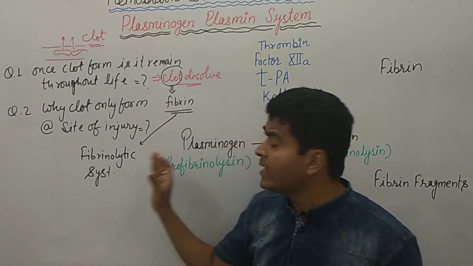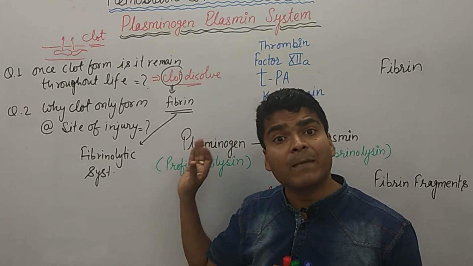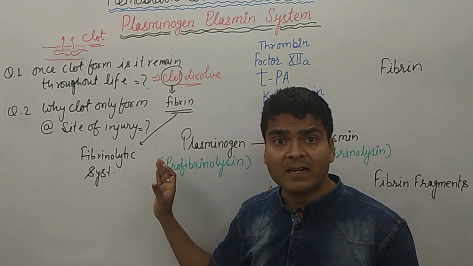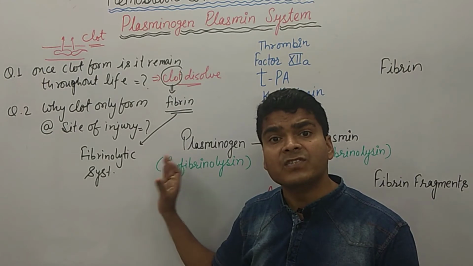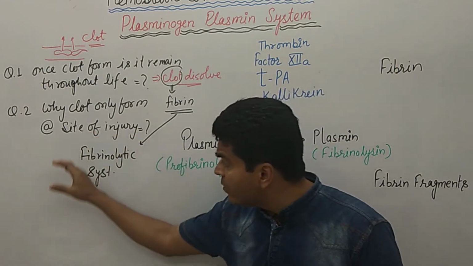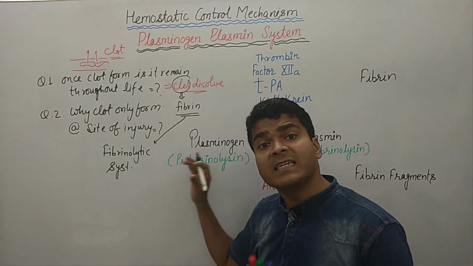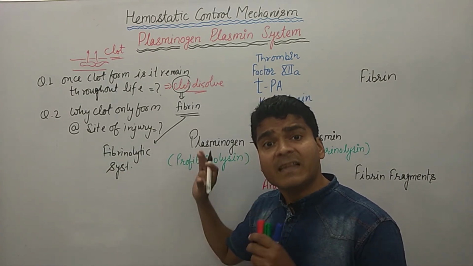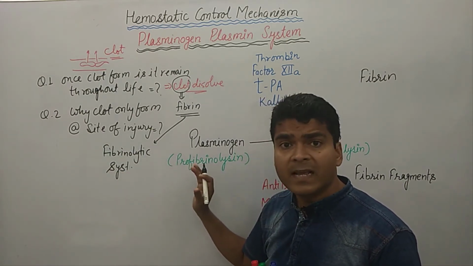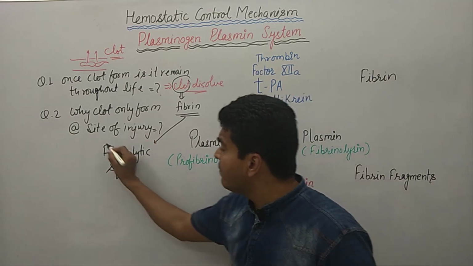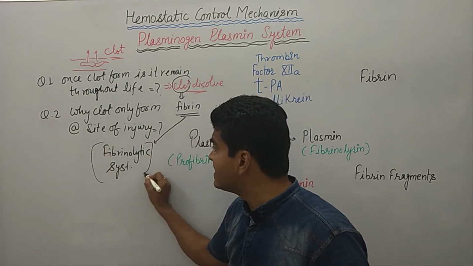Once the clot is formed and the injured site has recovered, the fibrinolytic system is activated. Clear, everyone? So what does the fibrinolytic system contain?